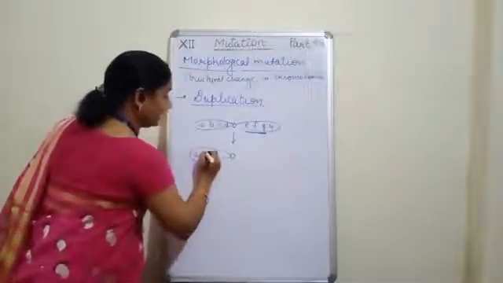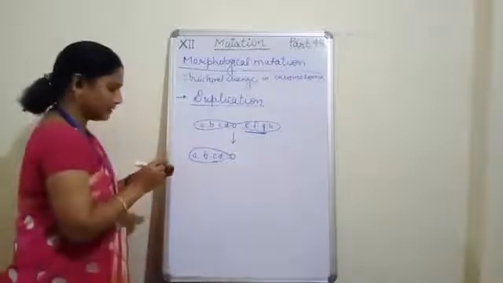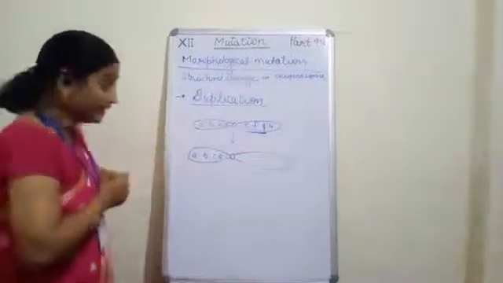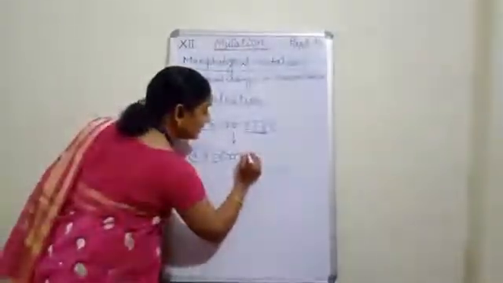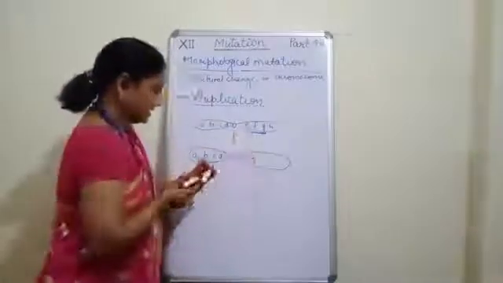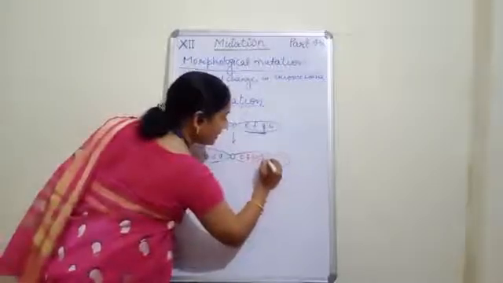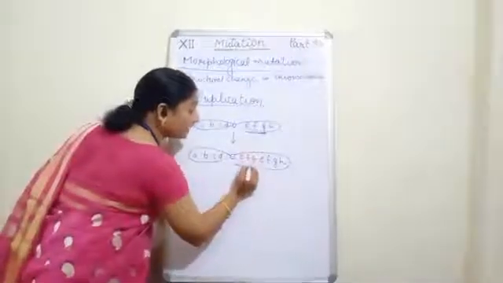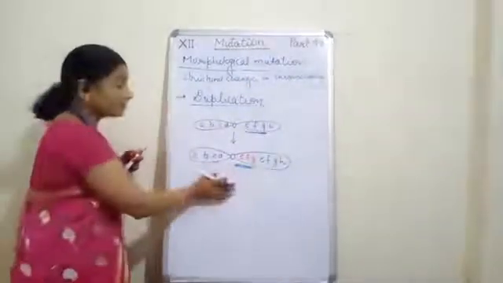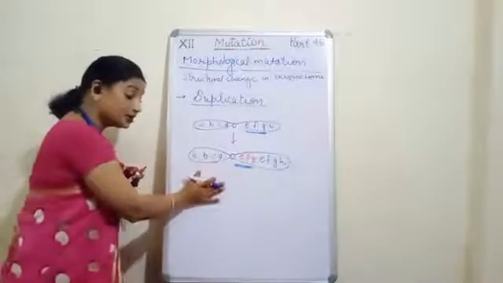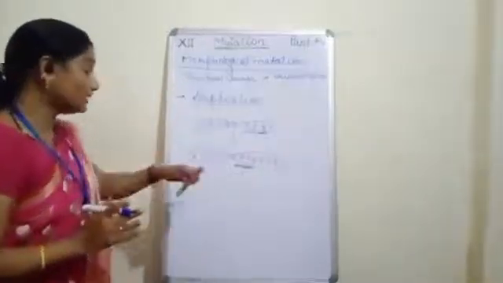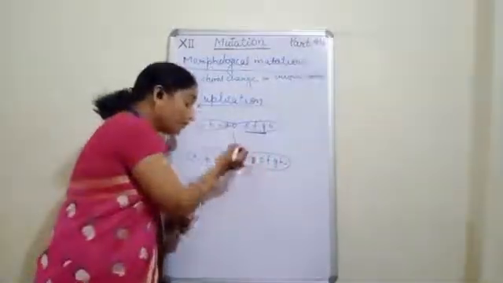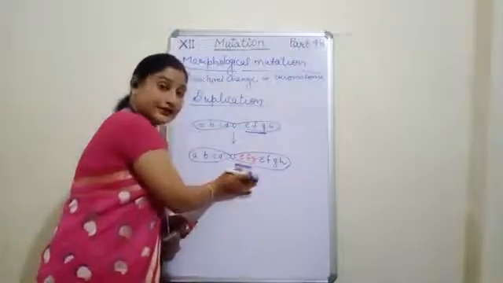This A, B, C, D is the same. But here the size of the chromosome will be enlarged and we will get E, F, G and once again E, F, G and H. Now this piece has been added. Okay, this is called duplication. Now children, one point to be noted is that it is not compulsory that the new piece should always come just along with the second arm.